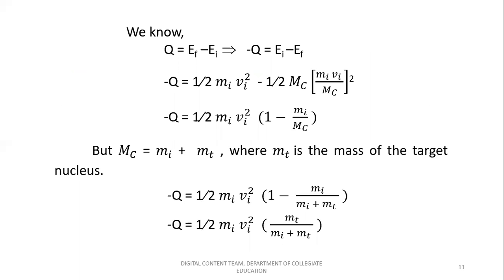Here we know that in general, Q value is always final energy minus initial energy. But when we want to write in terms of initial minus final, instead of taking Q, it becomes minus Q, which is equal to Ei minus Ef. So considering minus Q equals Ei, that is the initial kinetic energy corresponding to the projectile, it is half MiVi square minus the final energy corresponding to the compound nucleus, which is half McVc square.